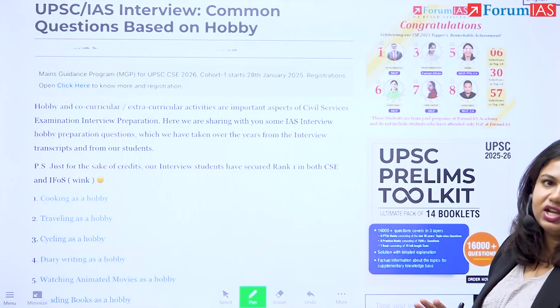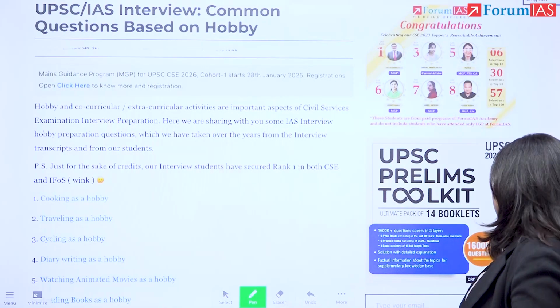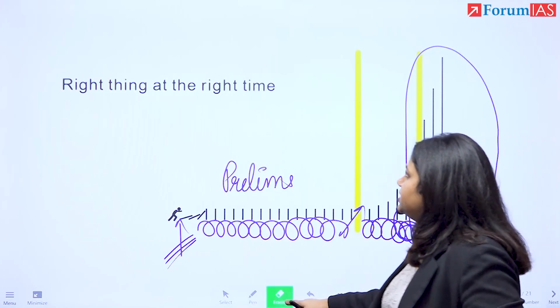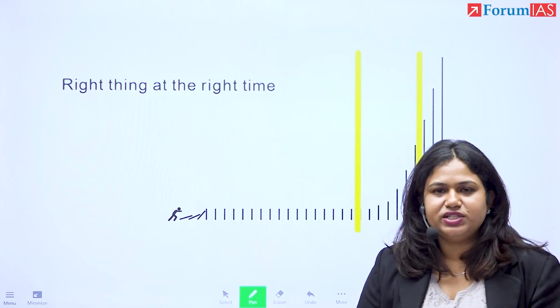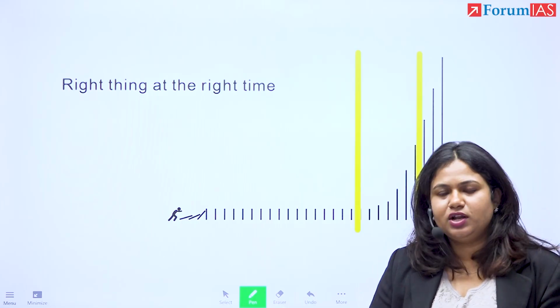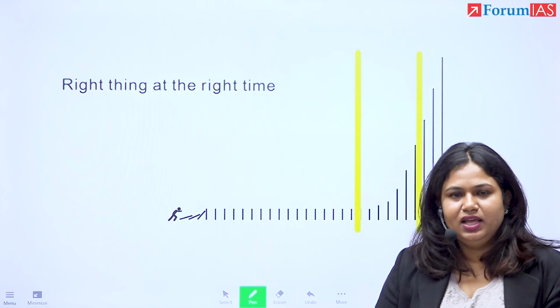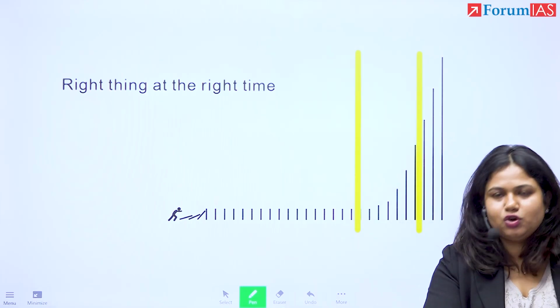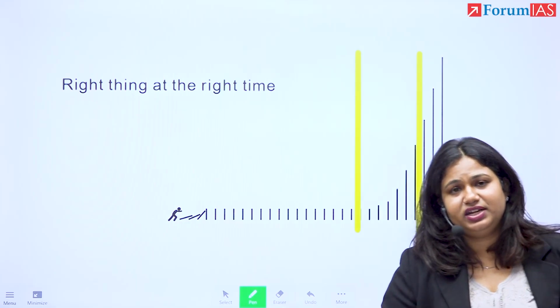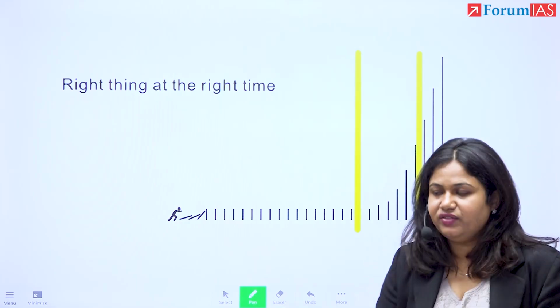Do not spend too much time worrying about your hobbies and preparing for interview already. Please remember, the right thing has to happen at the right time. Right now, what you're required to do is fill the form, focus on your prelims, ensure that your NCERTs you've covered well, ensure that your paper strategy is good, and things will for sure unfold in your favor. All of these things will unfold in your favor.